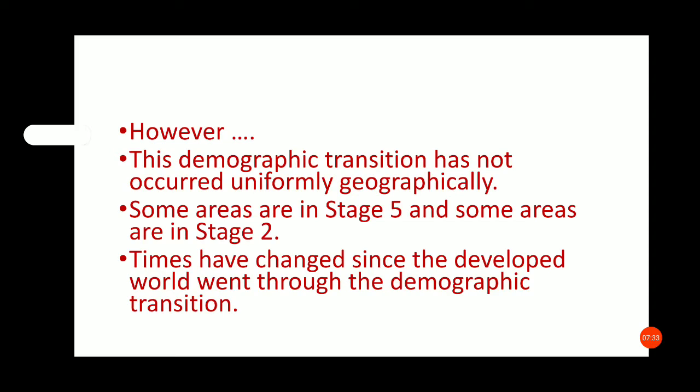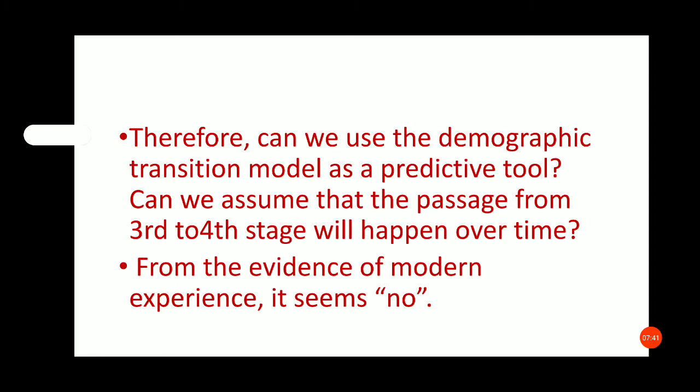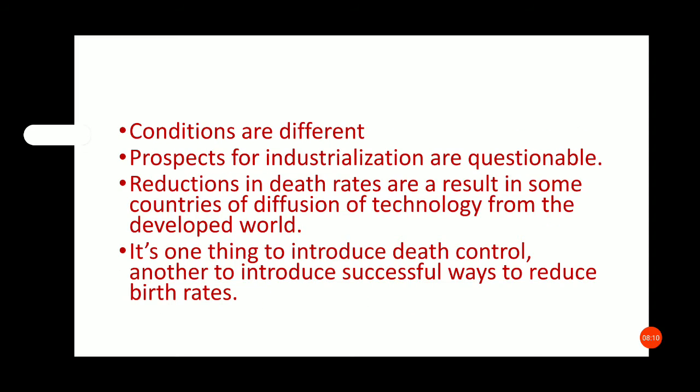Times have changed since the developed world went through the demographic transition. Therefore, can we use the demographic transition model as a predictive tool? Can we assume that the passage to the third and fourth stage will happen over time? From the evidence of modern experience it seems no. Conditions are different.